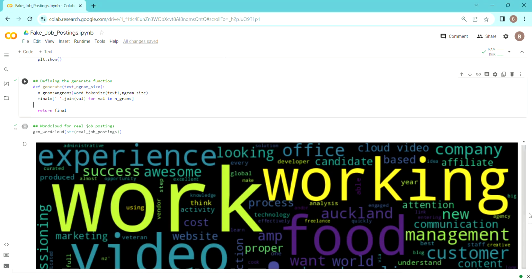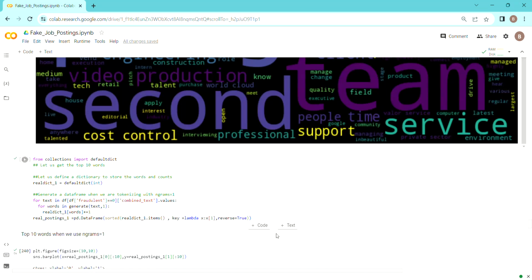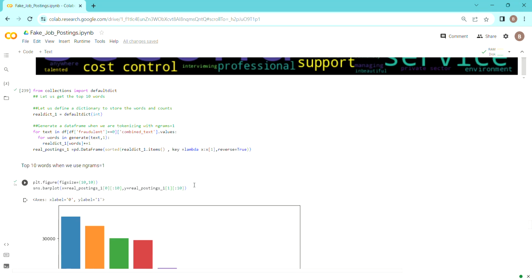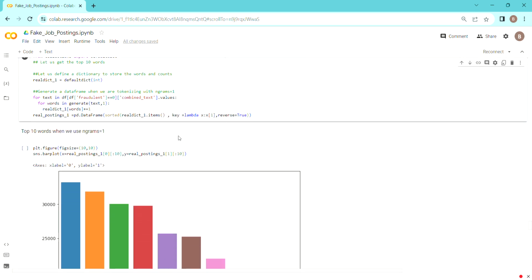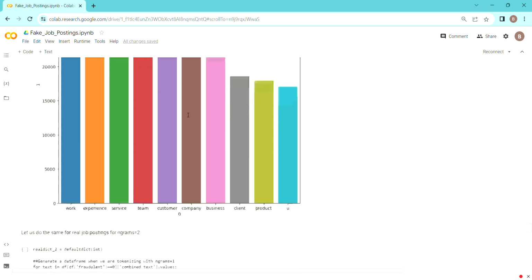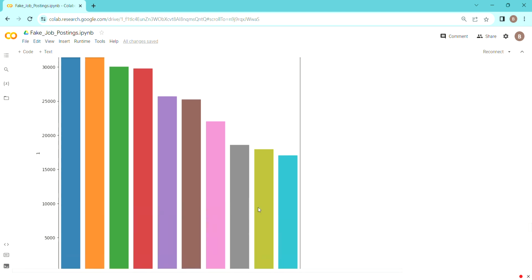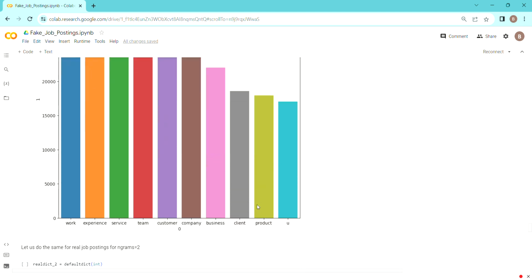Let's say we want to see the top 10 words when using single words. There is a concept I have used here called n-grams. N-grams equal to 1 means I am considering one word, and n-grams equal to 2 means I am considering pairwise words. So for the one word, what I am seeing is work, experience, service, team, customer, company, business, client, product, you. These are the most frequently used words here.